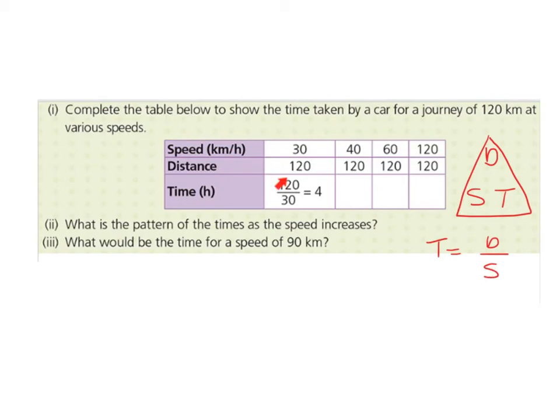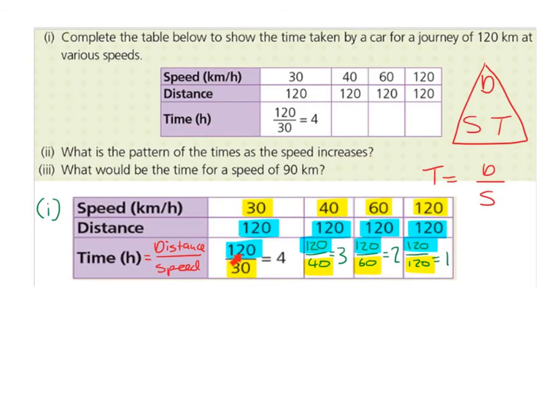That's why we have 120 divided by 30. It's the distance, 120, divided by the speed, 30, gives us the time. So 4 stands for 4 hours. So this journey of 120 kilometers, if the car is traveling at 30 kilometers per hour, they will do the journey in 4 hours. So we want to figure out what goes in these other boxes.